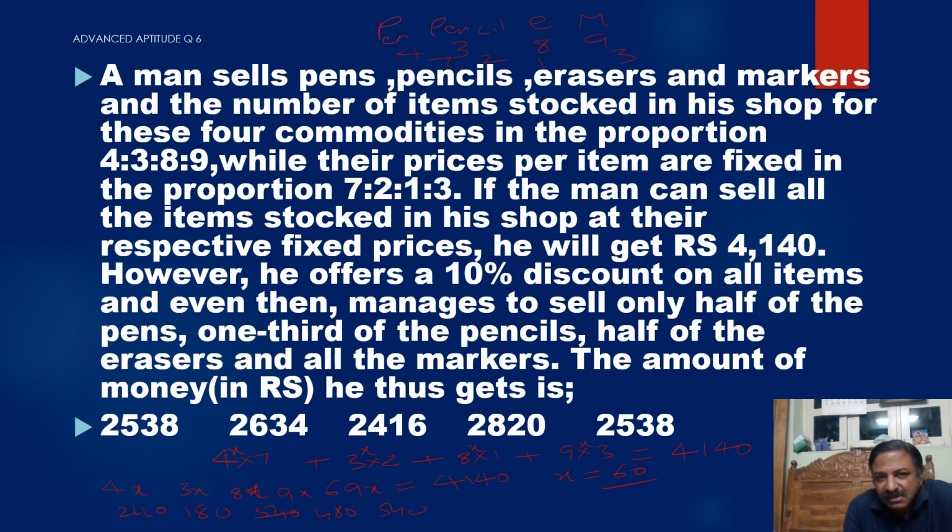Now what happens? He is giving a discount of 10%. We have the ratio 7 is to 2 is to 1 is to 3. Discount of 10% means 0.7 we have to remove from 7, 0.2, 0.1, 0.3 we have to remove.